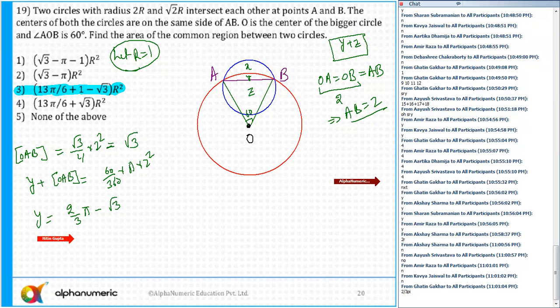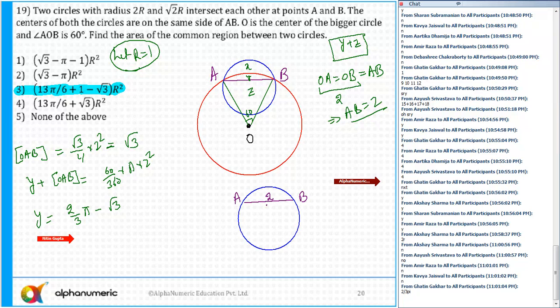Now if I take the blue circle individually, just see it here, all of you. I've taken the blue circle individually. I draw the line EB also. This is AB, the length AB is equal to 2.